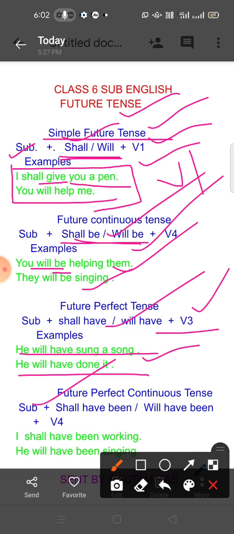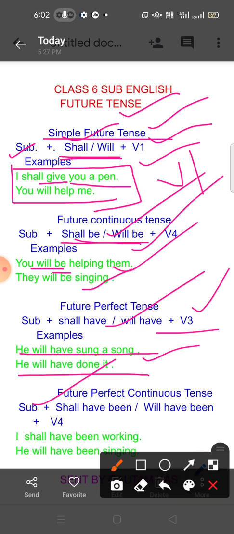You have to write plus V-ing. I have already explained: when you add ing with V1, it converts into V-ing.